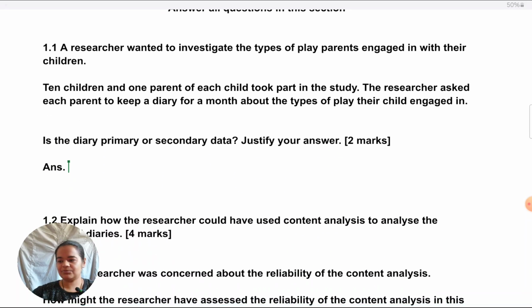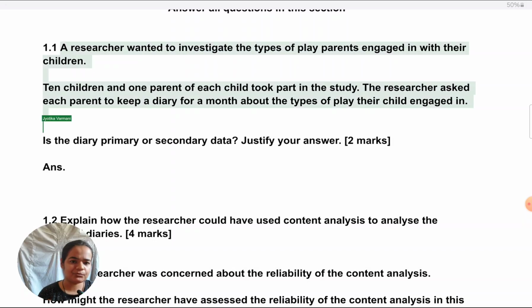Okay, I'll read out the situation, and the first key thing in answering well is to read the situation carefully, patiently, so that you don't make many mistakes and you don't have to do too many cancellations later. A researcher wanted to investigate the types of play parents engaged in with their children. 10 children and one parent of each child took part in the study. The researcher asked each parent to keep a diary for a month about the types of play their child engaged in. Is the diary primary or secondary data?